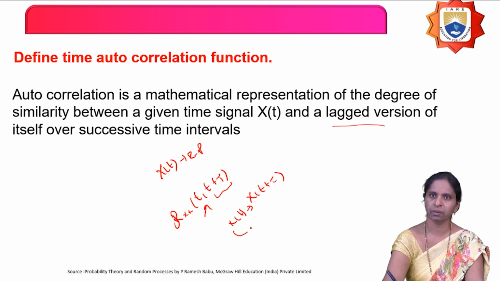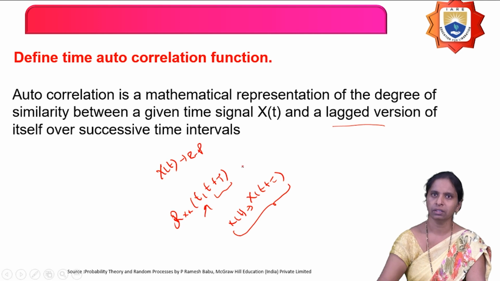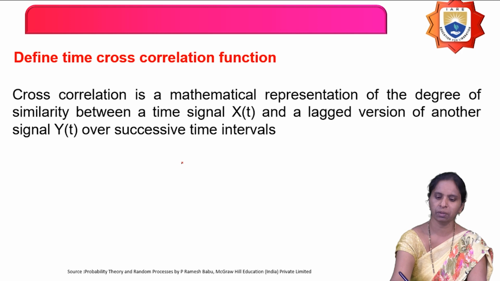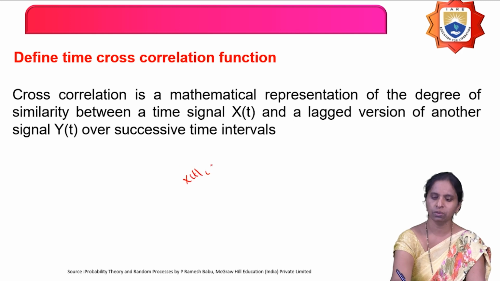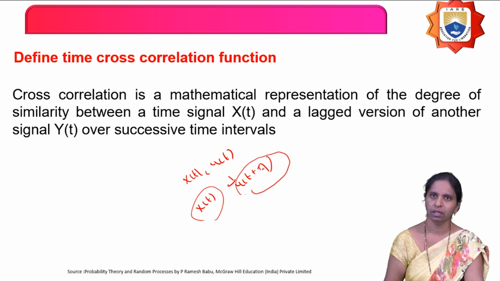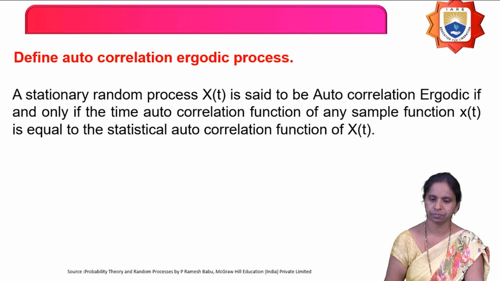Measuring the similarity between these two signals is called the time autocorrelation function. Similarly, for time cross correlation you consider two different random processes and measure the similarity between one random process and the lagged version or delay of another random process, called the time cross correlation function.